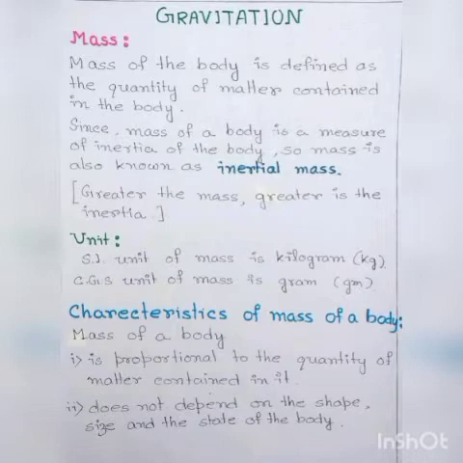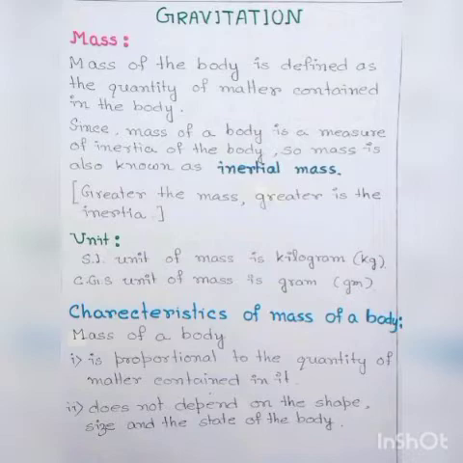Today we will discuss mass and weight of any object. So what is mass? Mass of the body is defined as the quantity of matter contained in the body. Since mass of a body is a measure of inertia of the body, mass is also known as inertial mass. So if greater is the mass, greater will be its inertia. Now the SI unit of mass is kilogram and CGS unit of mass is gram.